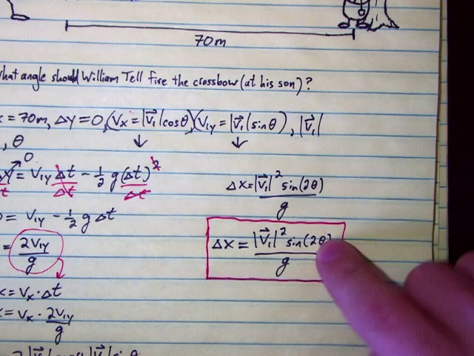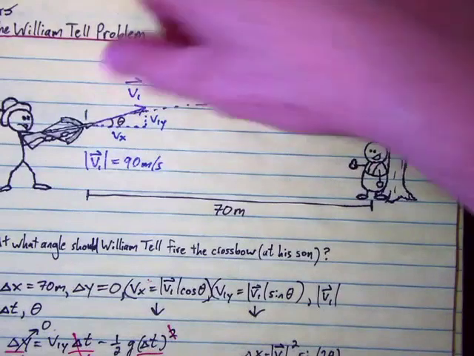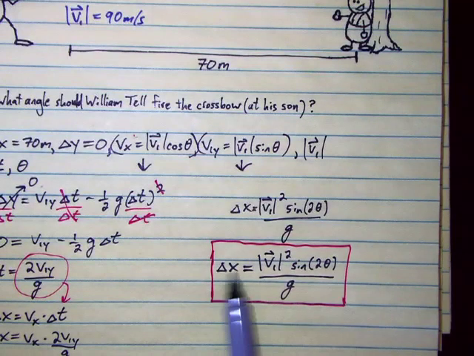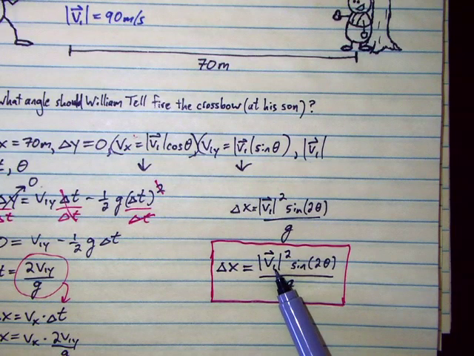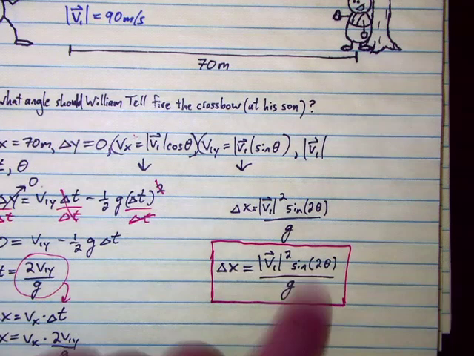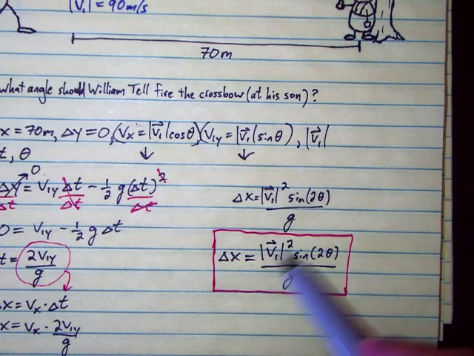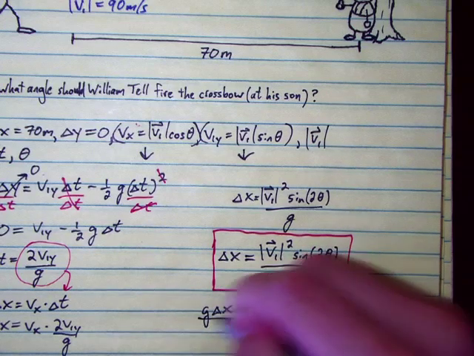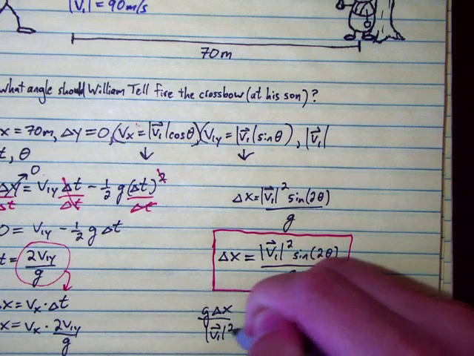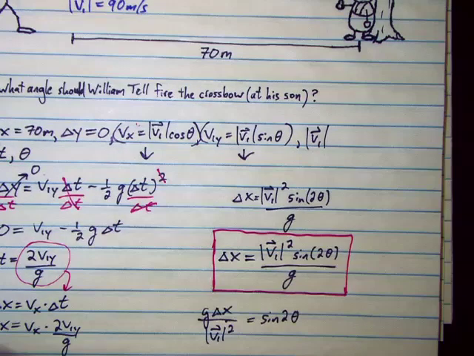But what we want to know here is this angle for William Tell's situation. So can we solve for this angle? Because we know these other things. We know delta x, 70 meters, and we know the initial speed, and we know g. So let's rearrange this to solve for that angle theta. I'll multiply both sides by g, divide both sides by v1 squared. So that gives us g delta x divided by the initial speed squared equals sine of 2 theta.